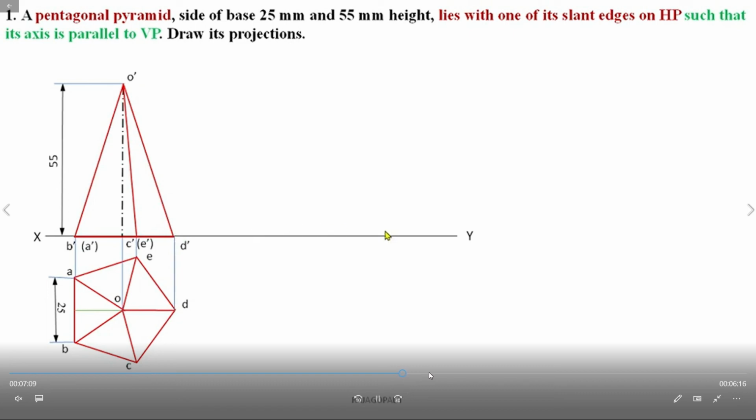Next, second stage, with one of its slant edges on HP such that the axis is parallel to VP. Draw its projections. Since one of its slant edges lies on HP, that's why we draw the slant edge on HP. Here this is the reference line, slant edge on HP. The slant edge distance, how much distance is there? The slant edge is one edge, 55. That is the 55 side distance.